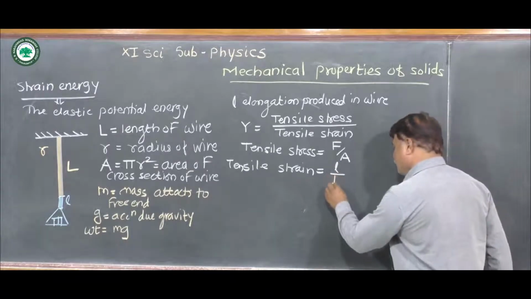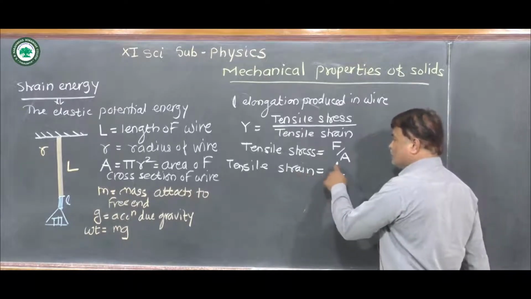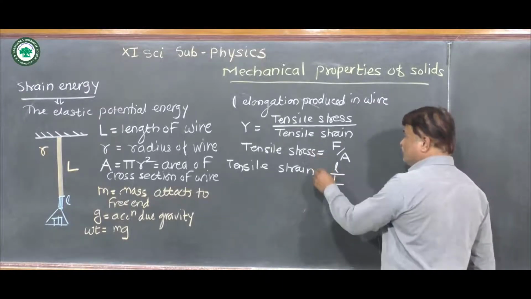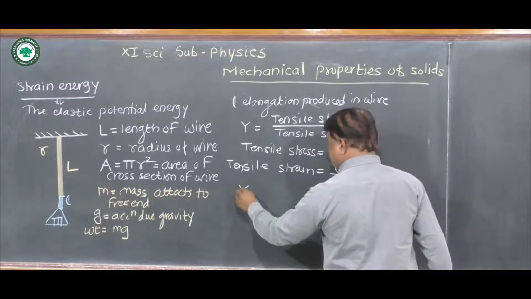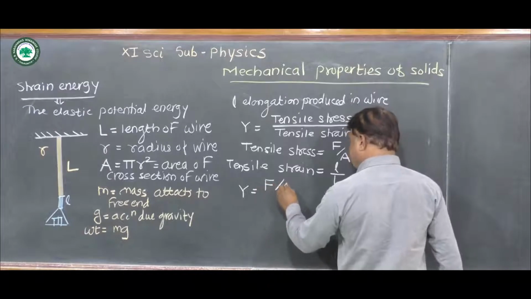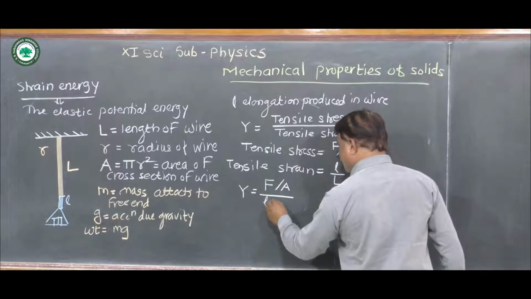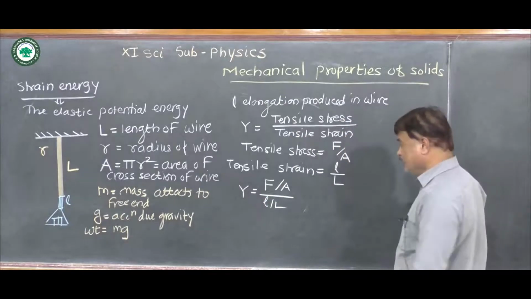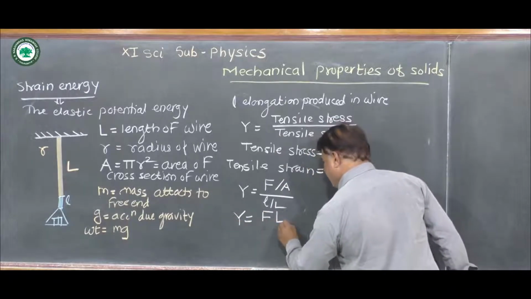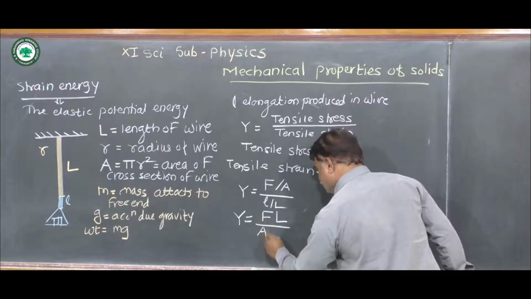Original length of the wire is given by capital L. So in this way we get tensile strain equal to small l upon capital L. So we substitute this value in this formula, then we get Young's modulus Y equal to F upon A upon small l upon capital L. Rearranging this, we get Y equal to F into capital L upon A into small l.